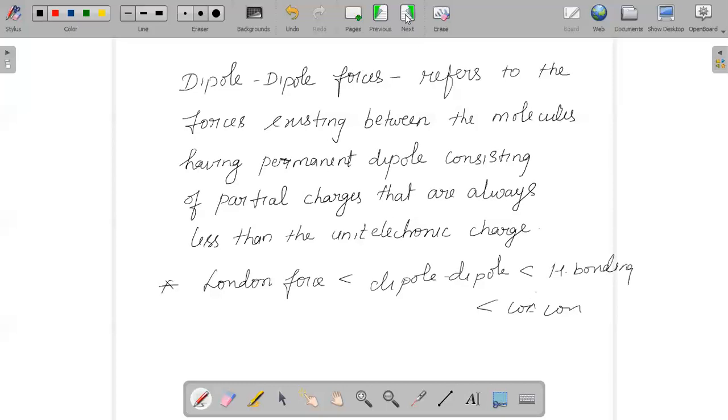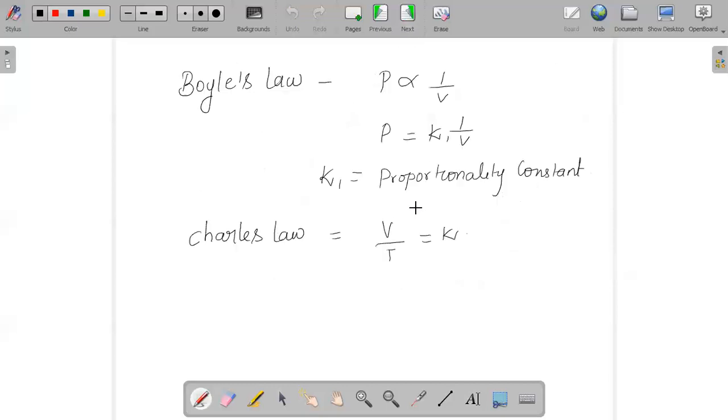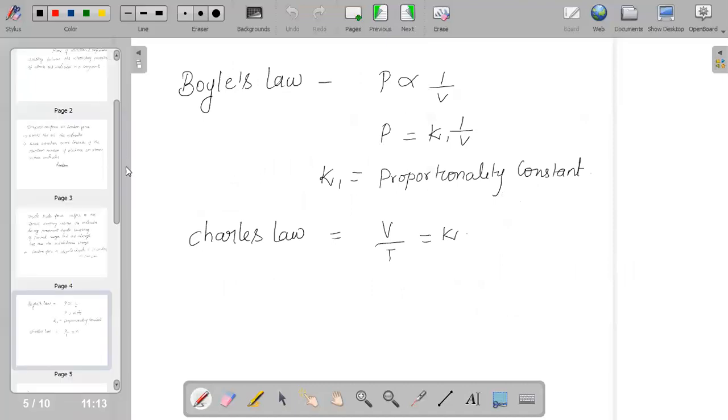And let us go to the next concept, that is different laws. Different laws are very important. The important part of this chapter comes from the laws. So when we say Boyle's law, what is Boyle's law?